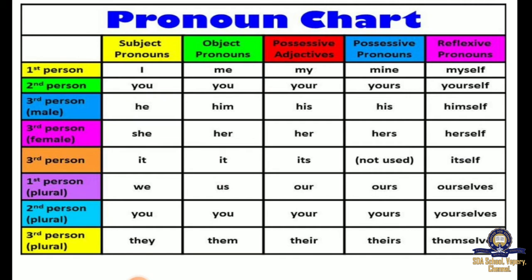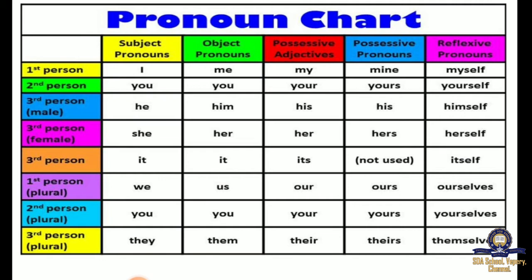Now, pronoun. Pronoun is divided into 5, which is subjective pronoun, objective pronoun, possessive adjective, possessive pronoun, reflective pronouns. The reflective pronoun is not in the textbook, but still, let's see. So basically, pronouns are substitutions for your noun. So for example, when you say Beulah is a good girl, Beulah goes to school, she goes to school every day. So instead of Beulah in the second sentence, you use the term she, which is a pronoun.